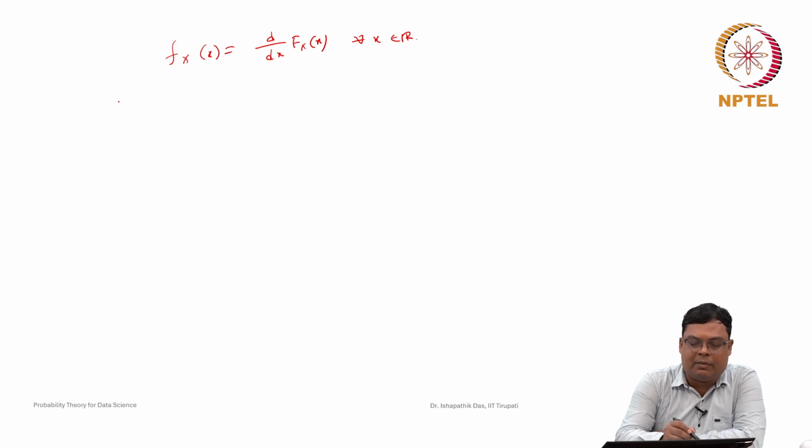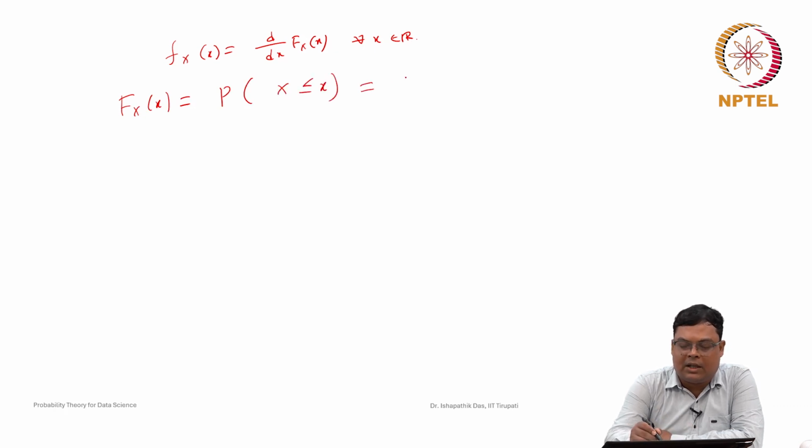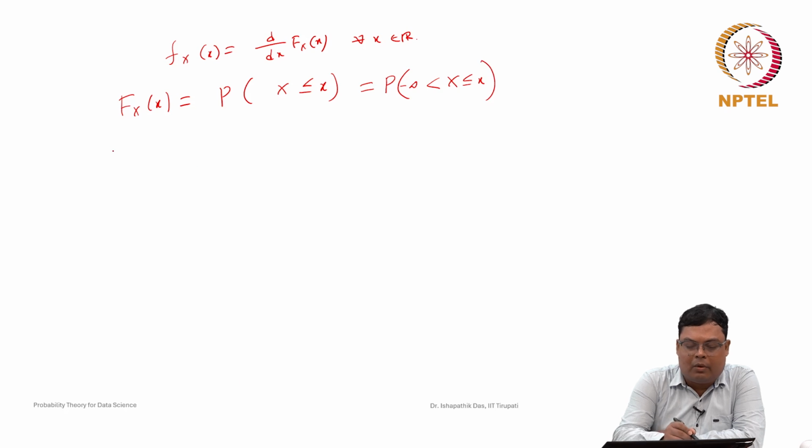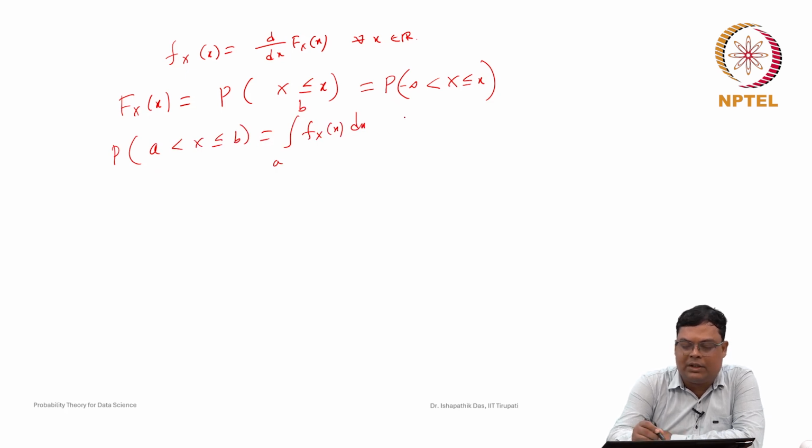So, what is the cumulative distribution function? It is nothing but the probability that X is less than or equal to x. This is the probability that X takes values in the interval from minus infinity to x. We know that whenever a is less than X less than or equal to b, the probability is the integral of f_X(x) dx. Now, if a goes to minus infinity, we can find this probability. This is the general case.